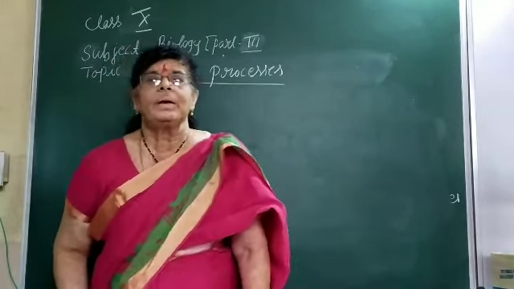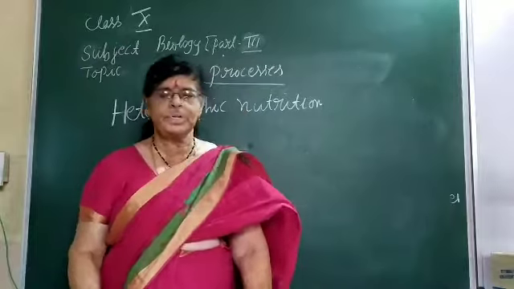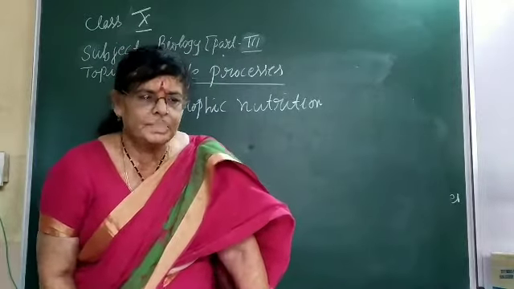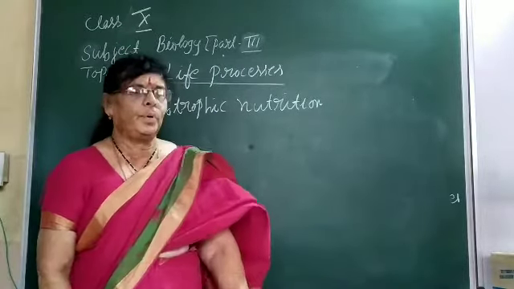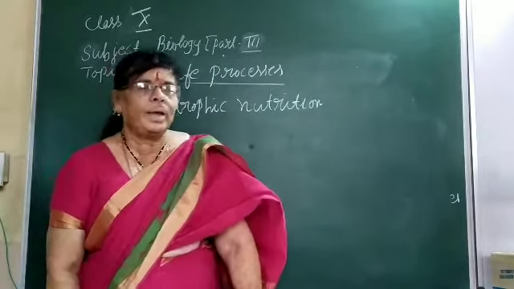Now let us know about another type of nutrition. It is called heterotrophic nutrition. The term heterotrophic nutrition refers to those organisms which obtain their food either directly or indirectly by depending upon the autotrophs.